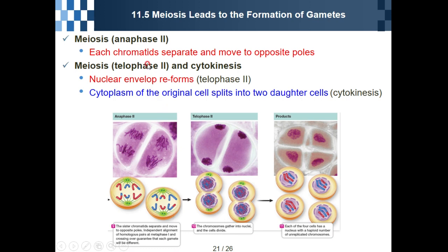At telophase 2, the nuclear envelope reforms, followed by cytokinesis. The cytoplasm of the original cell splits into two daughter cells like this. So this is how we finish meiosis.